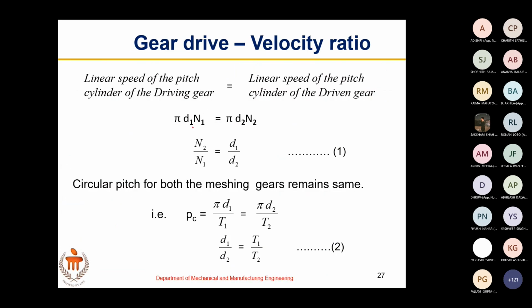When you equate linear speed, what you get is pi D1 N1 equals pi D2 N2. The linear speed v equals pi D N. So pi D1 N1 equals pi D2 N2, so you get N2 by N1 equals D1 by D2. So the velocity ratio is defined like this. Now, since the circular pitch for both meshing gears is the same, you can write pi D1 by T1 equals pi D2 by T2.